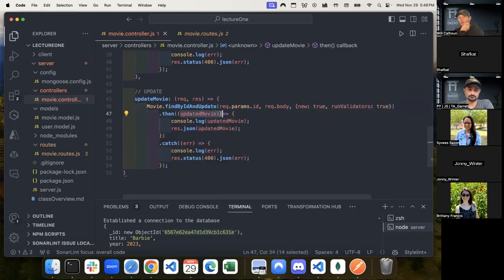Then what it'll do is it'll return the updated movie, right? We'll console log it, return that, or if there's an error, then it will treat it like we treated all the other ones. Cool.